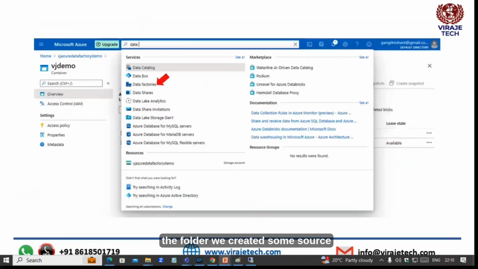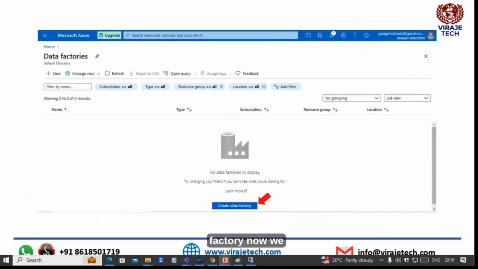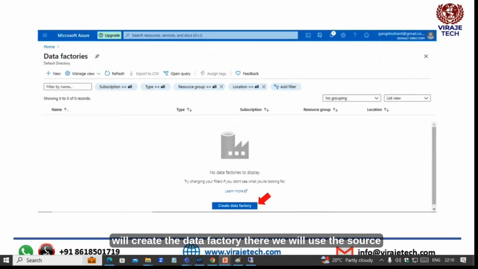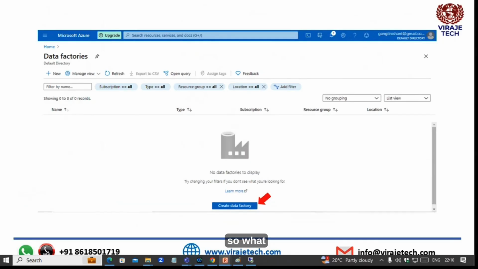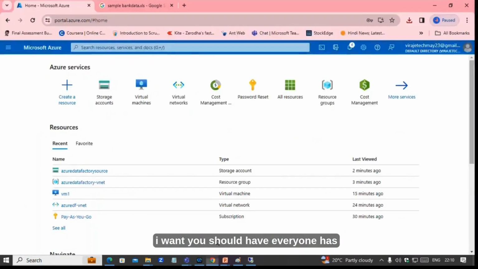Now in the folder, we created some source. Now we will add the data factory. Now we will create the data factory. There we will use the source. So what I want, everyone should have a console and then we will do it together.